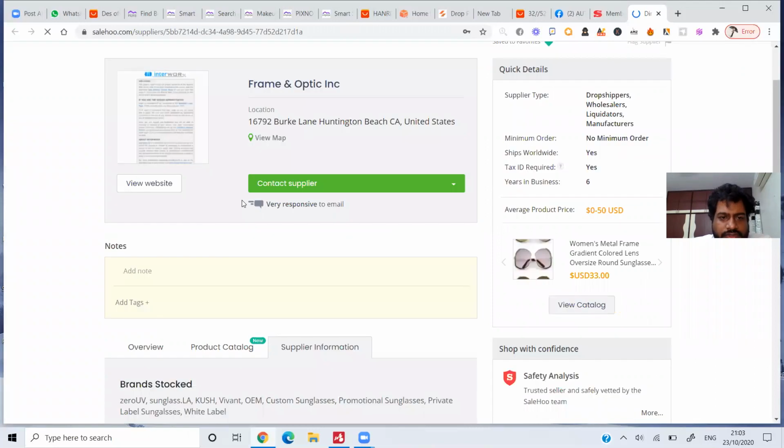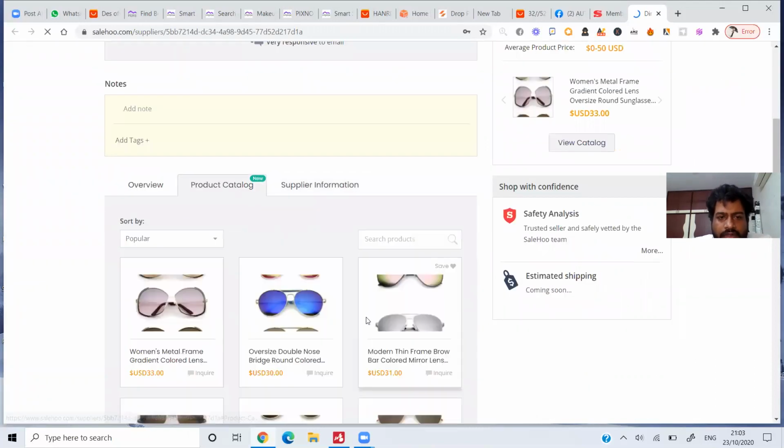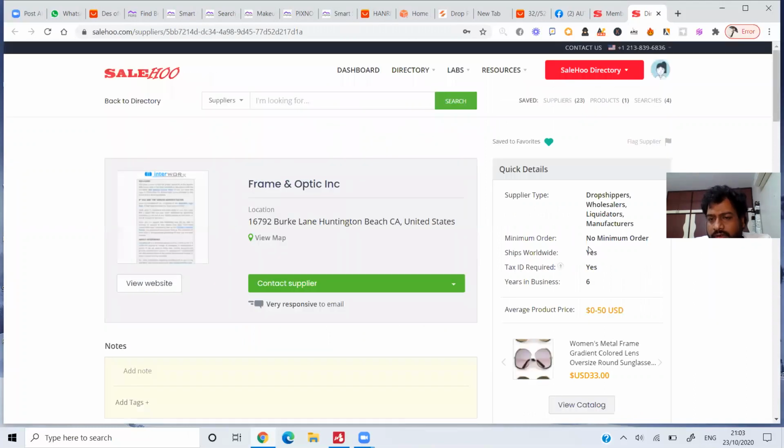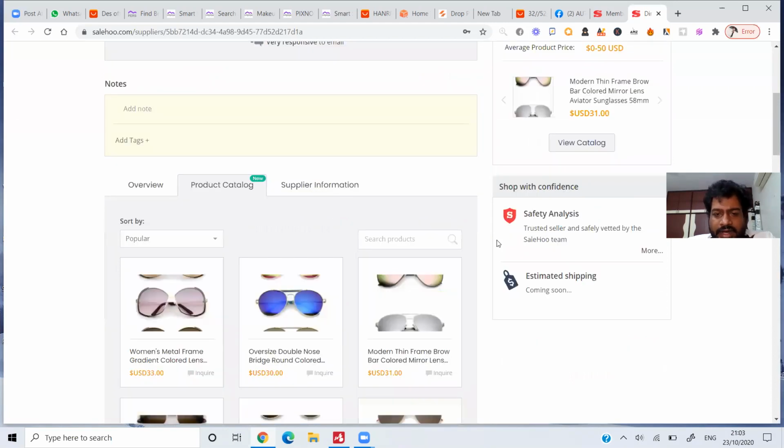See this, see the product catalog. These were the products which were already sold out. There is no minimum order at all. You can sell products ranging from $0 to $50. Suppliers and dropshippers are all called dropshippers. A wide range of products.